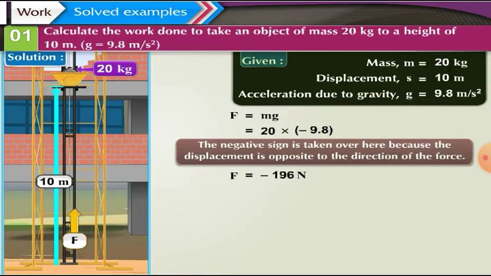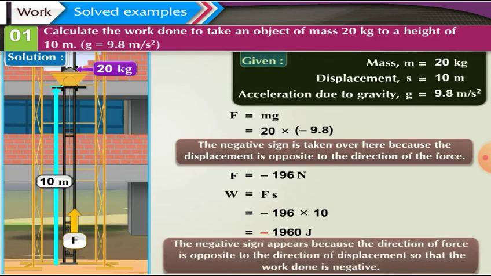Now, we will calculate the work done. Work W is equal to force F into displacement S, which is equal to minus 196 into 10. That is, minus 1960 joules. The negative sign appears because the direction of force is opposite to the direction of displacement, so that the work done is negative.